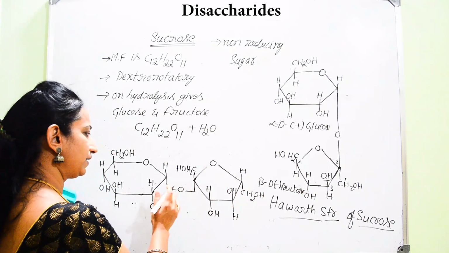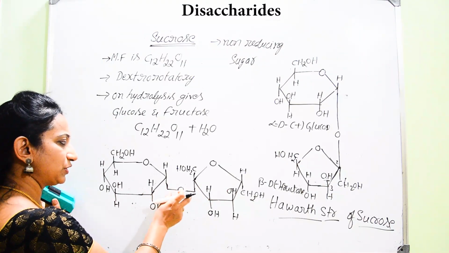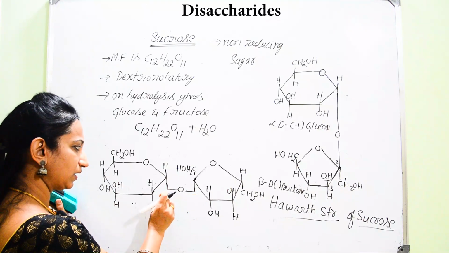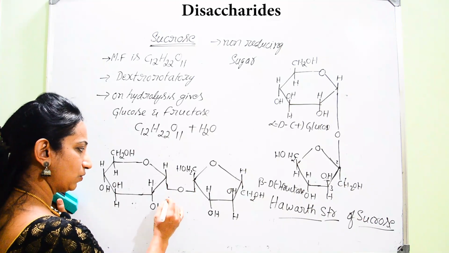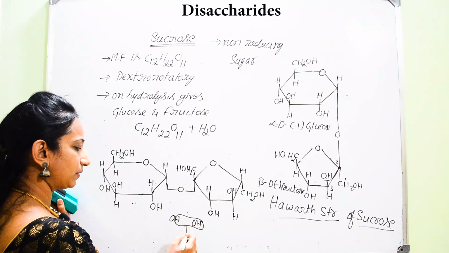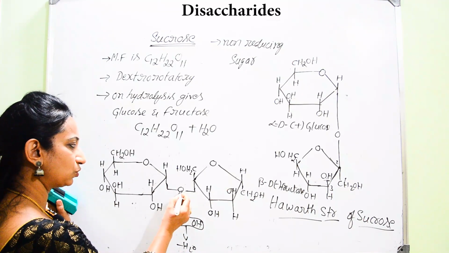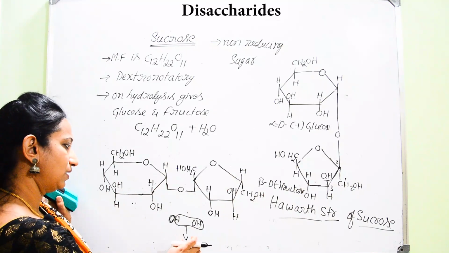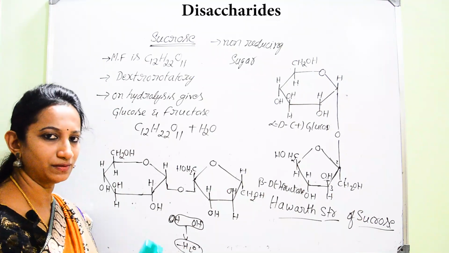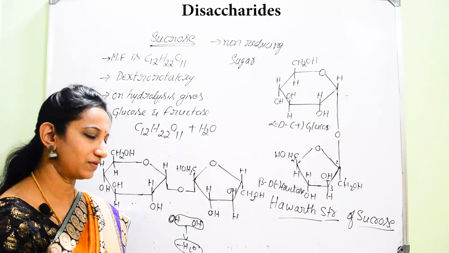So this is representing glycosidic linkage. When two saccharide units link together through an oxygen atom, there will be loss of a water molecule. Here you can consider OH. Here also one OH group was there initially, and here OH. OH group and H combine together and there will be loss of a water molecule. Hence what is remaining? Oxygen. Hence they can make the link through the oxygen atom. So for making the glycosidic linkage, there will be loss of a water molecule. So that is how we can represent the important Haworth structure for the sucrose.